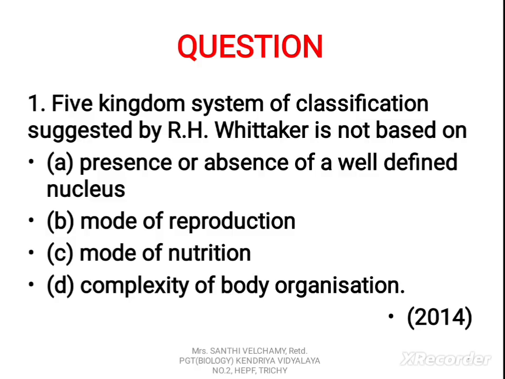The first question: the 5 kingdom system of classification suggested by R.H. Whittaker is not based on A. Presence or absence of a well-defined nucleus, B. Mode of reproduction, C. Mode of nutrition, D. Complexity of body organization. The correct answer is B. Mode of reproduction. So if you want to know the explanation regarding the answers, you can go to the description box. The details have been given, children, for your better understanding.